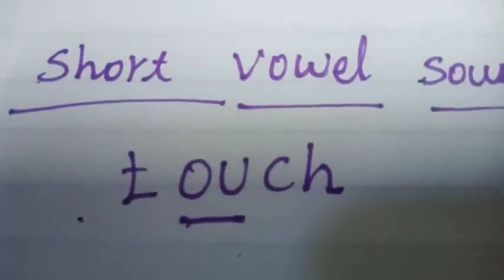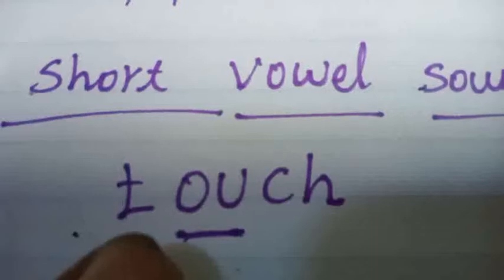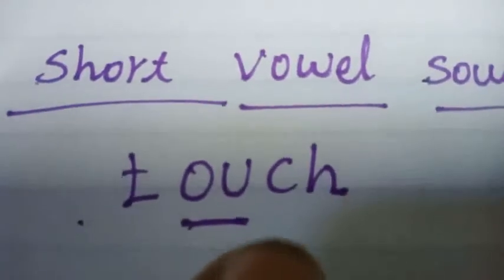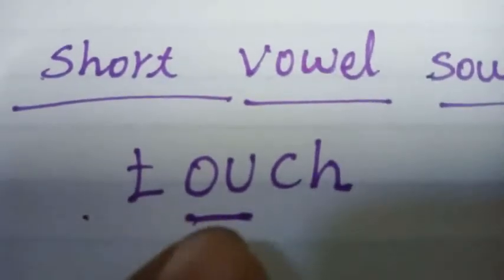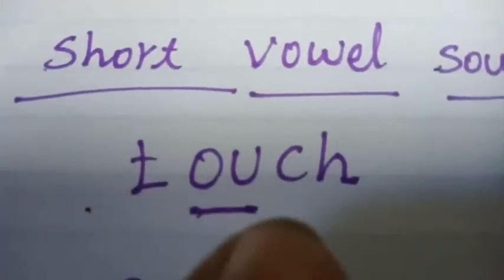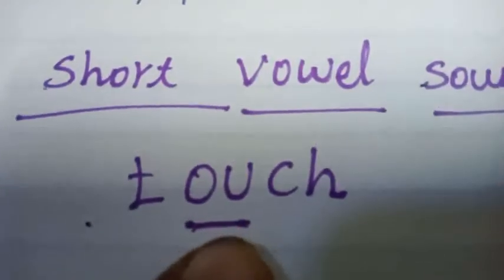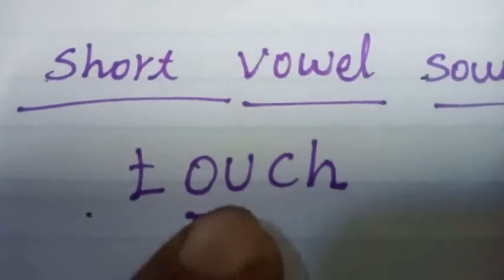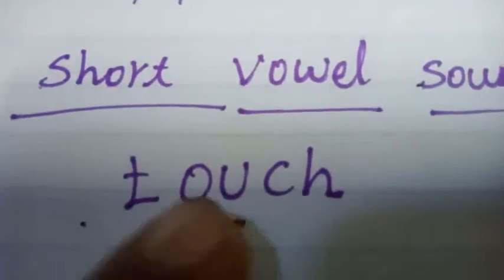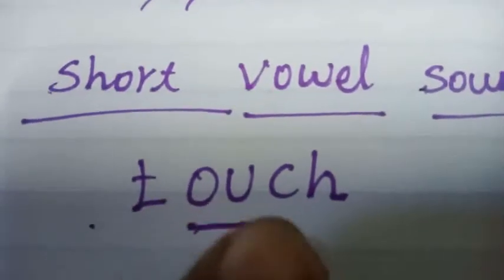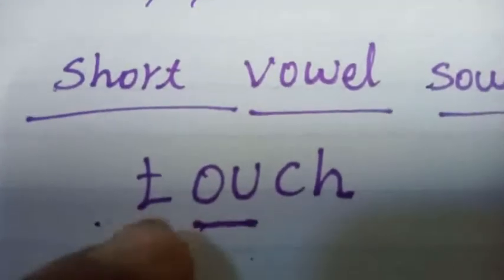See the word, my dear children. Ta, ch, touch. It makes a one sound. What is the sound? Ta, ch, touch.